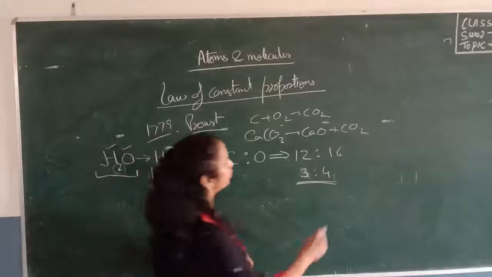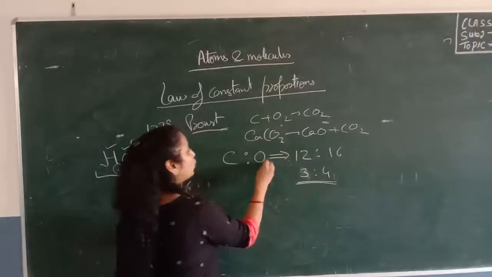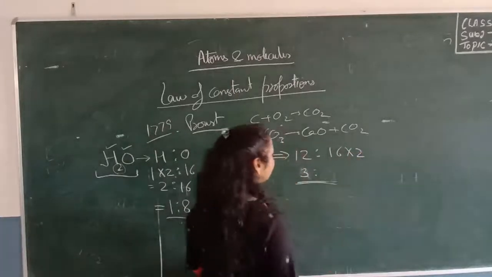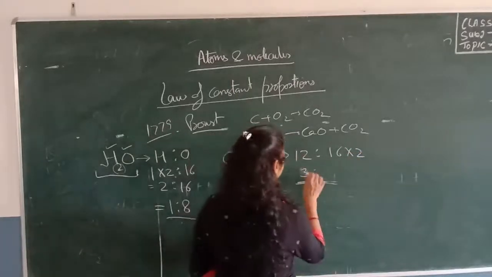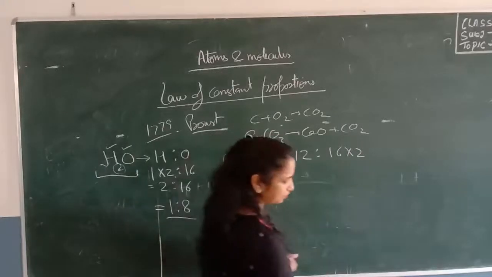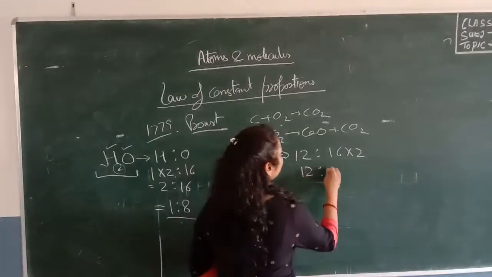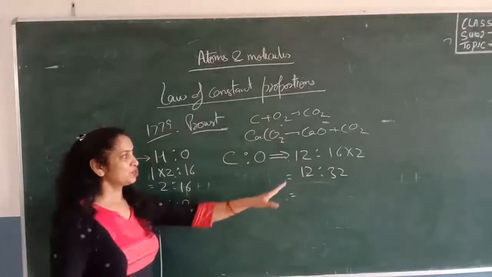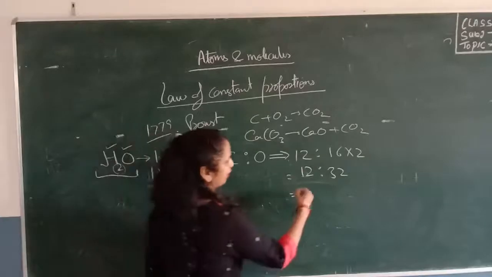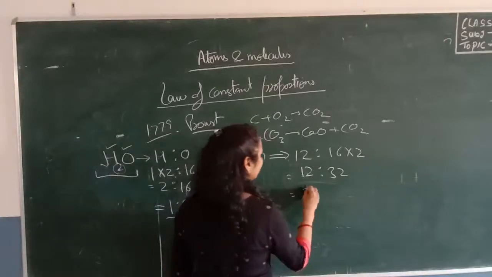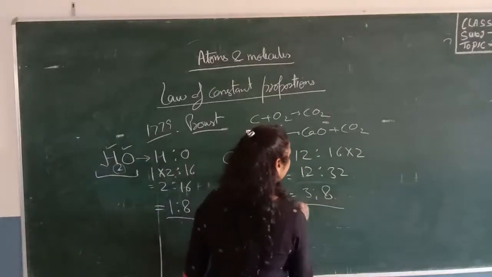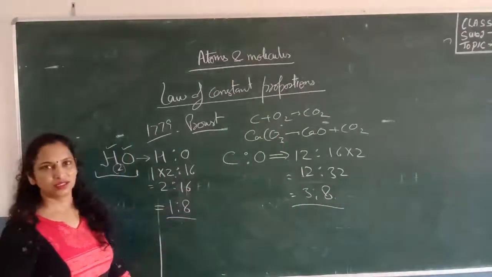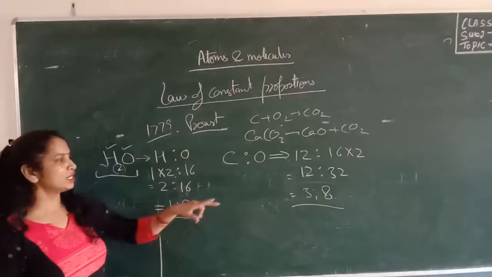CO2, sorry for that. O2 here is 16 into 2, so it should be 32. So the ratio is 12:32, so be very careful. If we divide by 4, we get 3:8. So carbon and oxygen will always combine in a fixed ratio, that is 3:8.